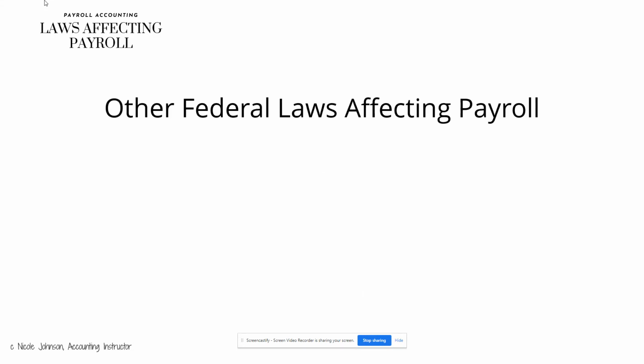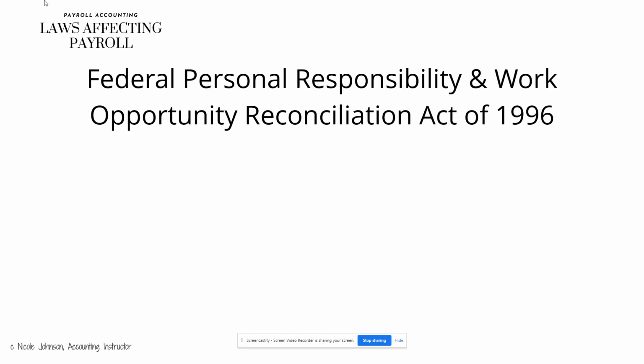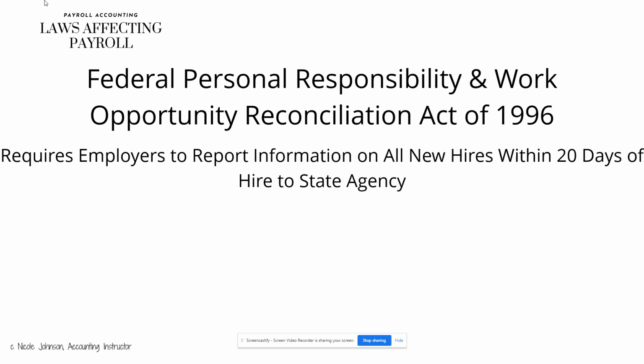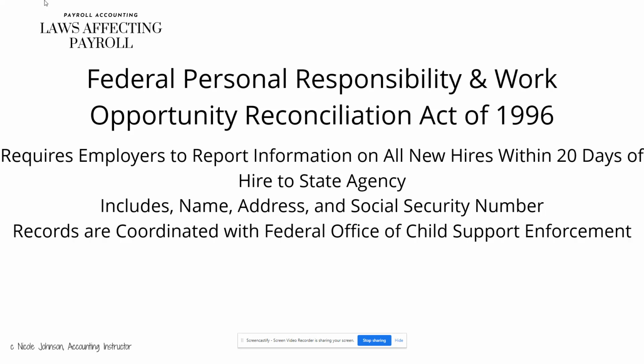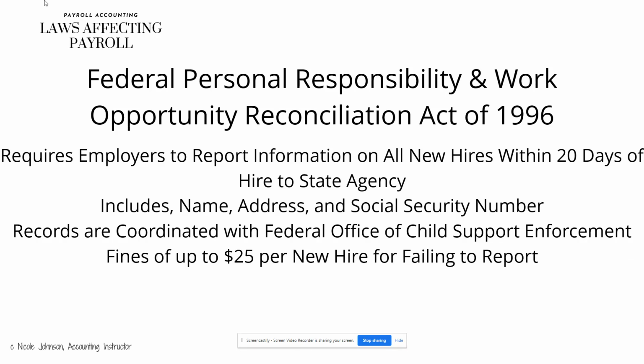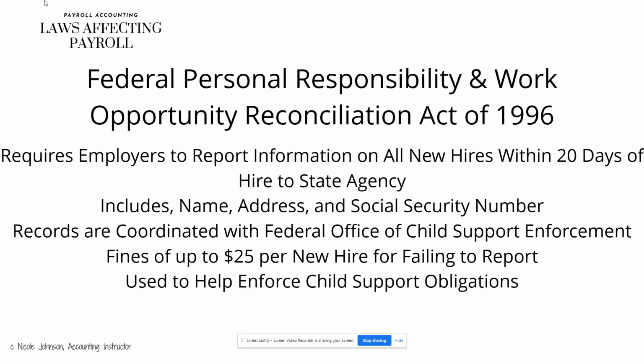Now let's look at other federal laws affecting payroll. The first one is the Federal Personal Responsibility and Work Opportunity Reconciliation Act of 1996. This requires employers to report information on all new hires within 20 days of their hire to the state agency. This is going to include their name, address, and social security number. Records are coordinated with the Federal Office of Child Support Enforcement, and fines of up to $25 per new hire can happen for failing to report. This is specifically used to help enforce child support obligations.